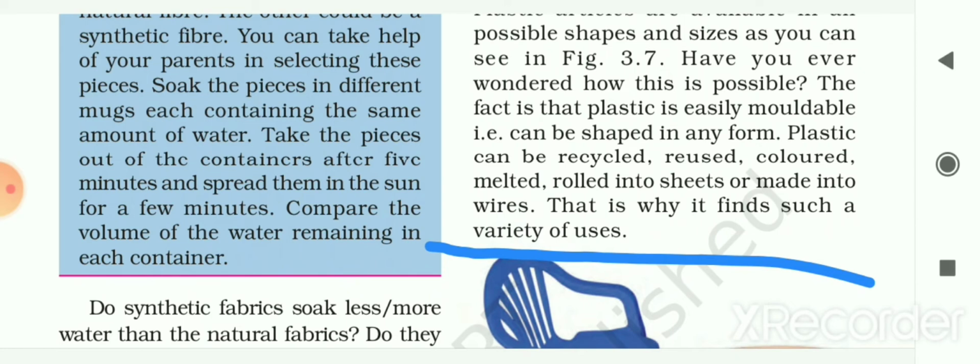Plastic can be recycled, that means you can again use this plastic, reuse it, and color it. You can melt it, you can roll it into sheets, and you can make wires out of the plastics also. So that is why it finds such a variety of uses. And because of all these properties, we find different articles which are made of plastics.